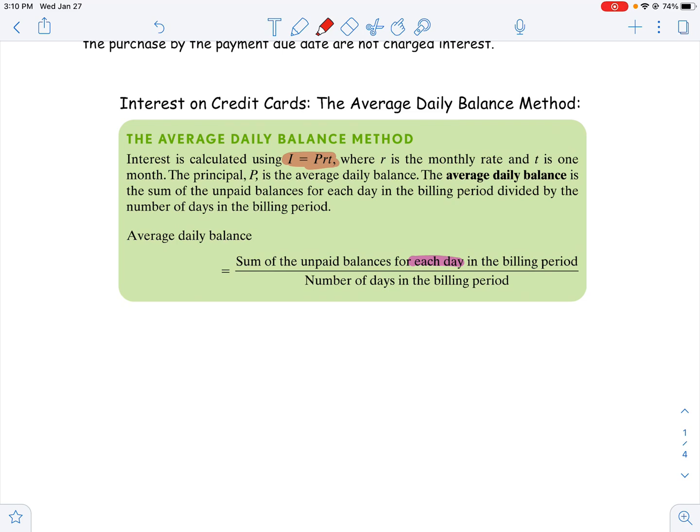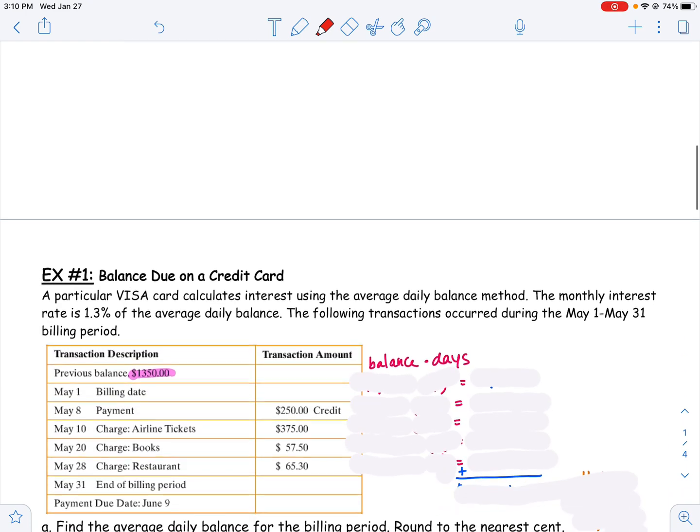The average daily balance is when you add up all of the unpaid balances for each day in the billing period and divide by the number of days in that billing period. So you're adding up all the balances and dividing by 30 or 31 or however many days are in that billing period. So that average daily balance might be higher than what your actual balance is, might be lower than what your actual balance is, but it's an average. So they kind of balance it out and then calculate your interest on that amount. So we're going to do an example here.